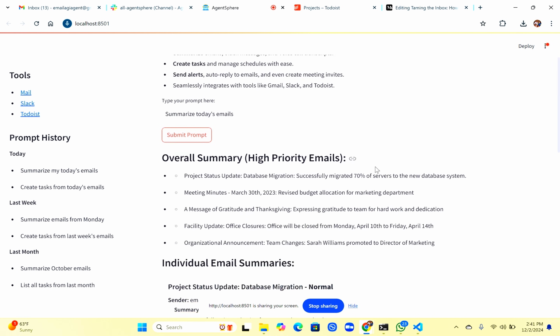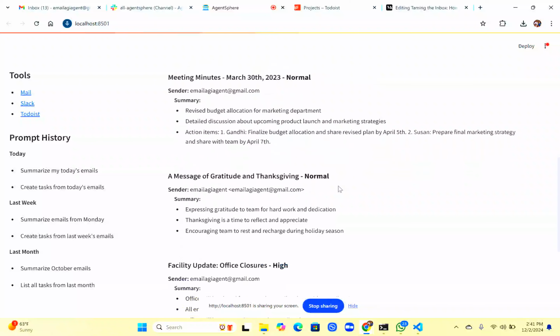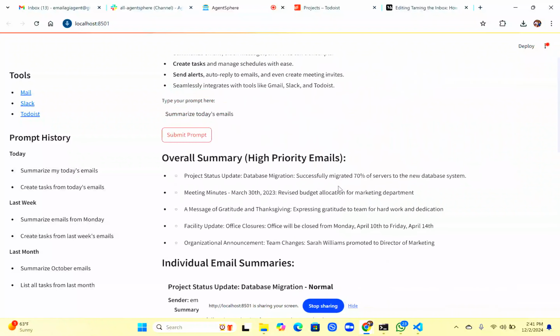So now I can see that I have an overall summary of high priority emails. It not only gives me the high priority email summary, it also gives me individual summaries of each project. And looking at the email content, it will identify whether this is a high priority email or not.